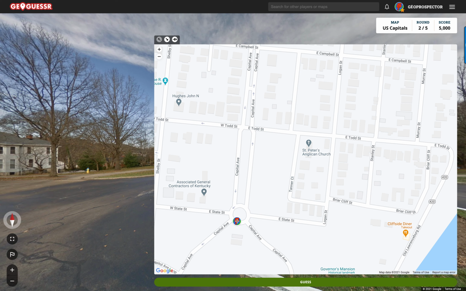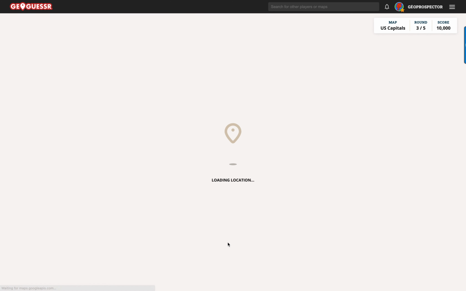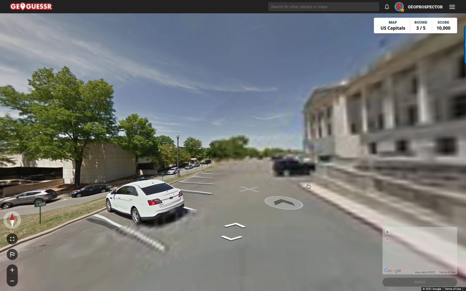We're just actually on the building side of this roundabout, so I'm going to put us there. Guess. Woo! Done. Next round. 3 out of 5. Let's keep going.